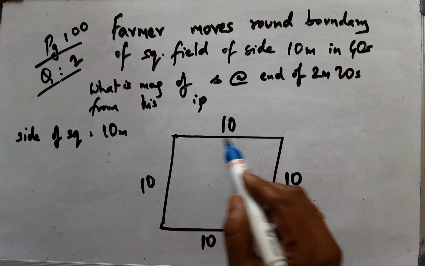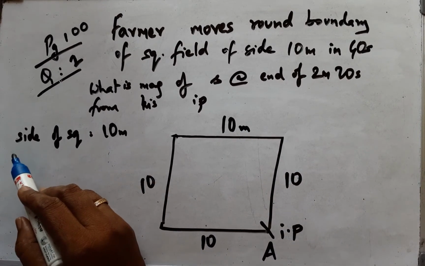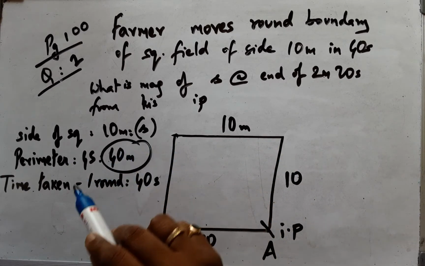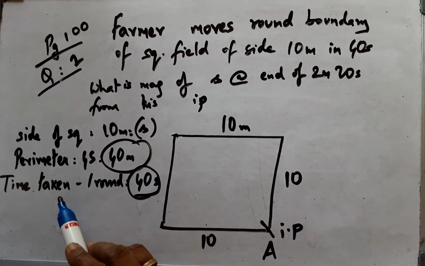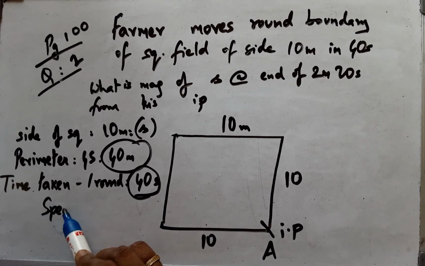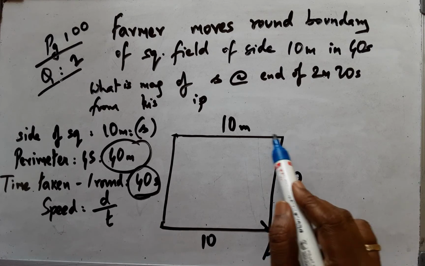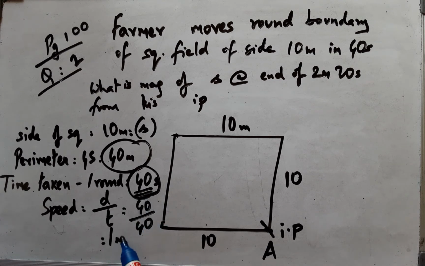The side of the square is given as 10 meters and the perimeter would be 4s. The entire distance for one round is 40 meters and the time taken to cover this entire one round is 40 seconds. Therefore, speed can be arrived at with the formula distance by time, which is 1 meter per second.